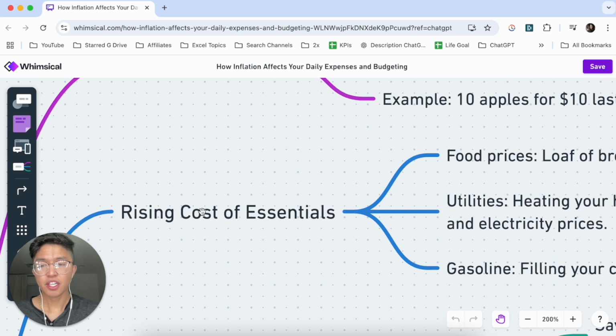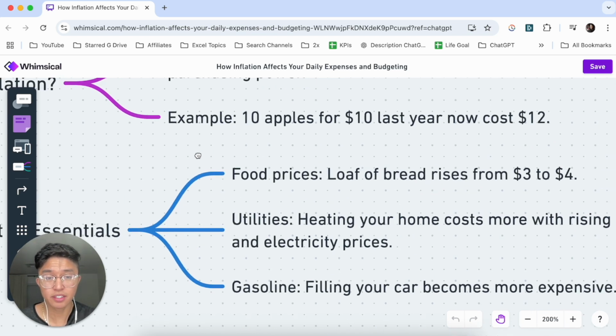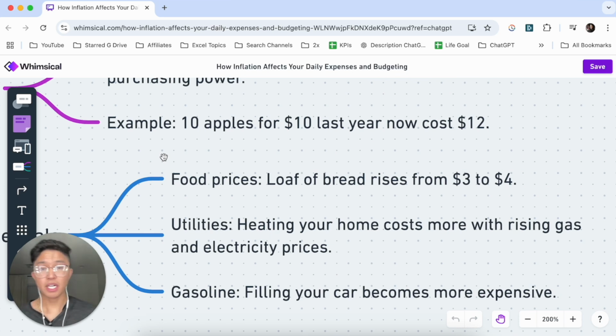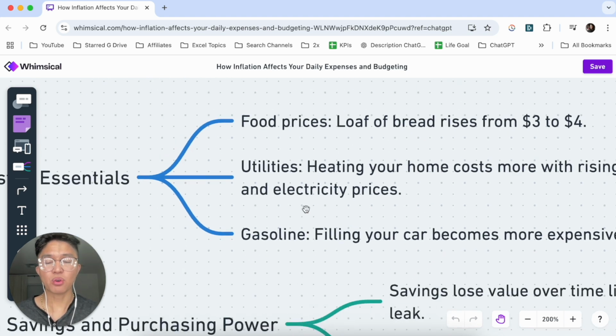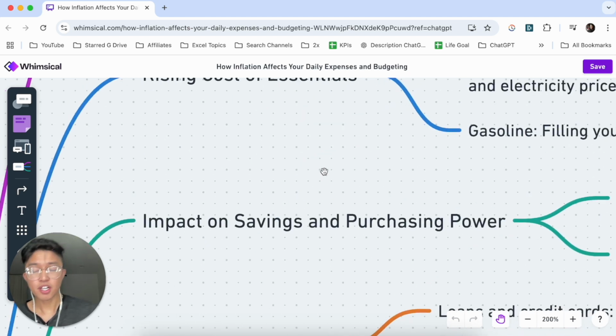Now, with inflation, you have the rising cost of essentials. Food prices tend to increase, such as a loaf of bread rising from $3 to $4. Utilities: heating your home costs more with rising gas and electricity prices, and with gasoline, filling your car becomes more expensive. Inflation also has an impact on savings and purchasing power.